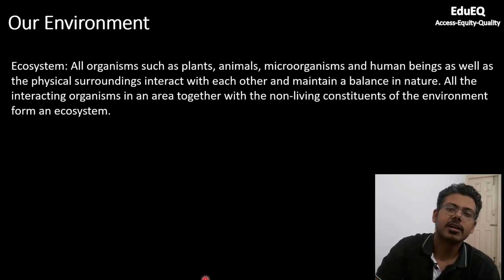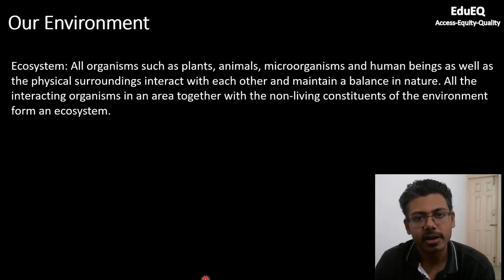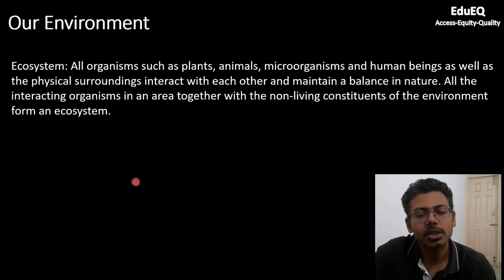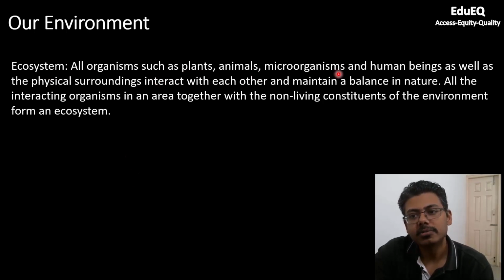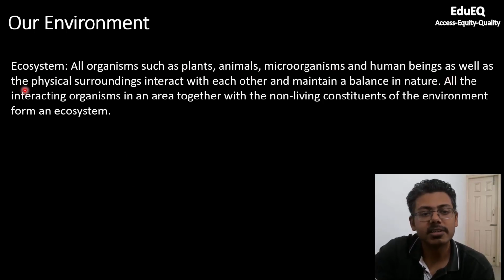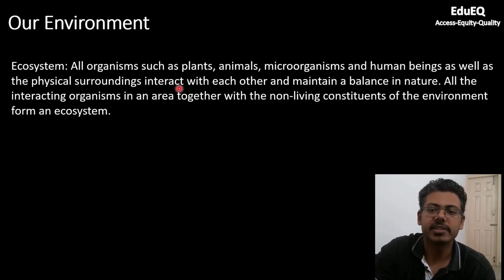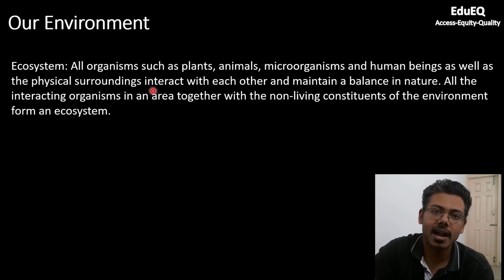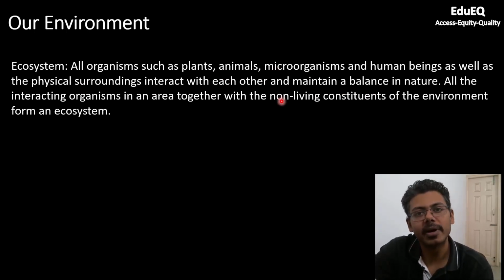Now we will start with another topic, which is our environment. Like I said, we'll be covering two chapters in this lecture. So first we'll talk about ecosystem. All organisms, such as plants, animals, microorganisms, and human beings, as well as the physical surroundings, interact with each other to maintain a balance in nature. So it's not only living things, even the physical surroundings interact with each other to maintain a balance in nature.